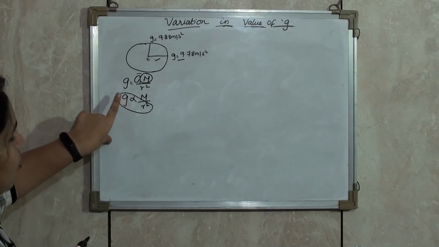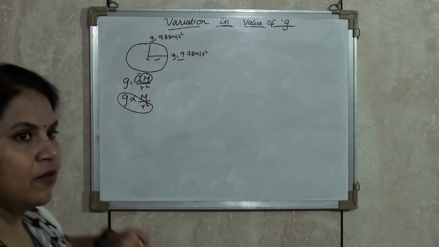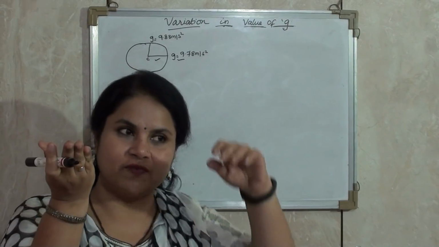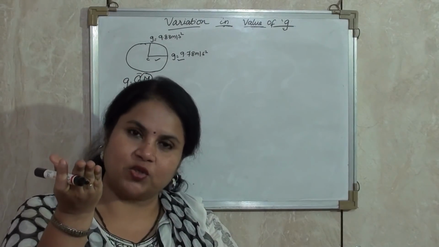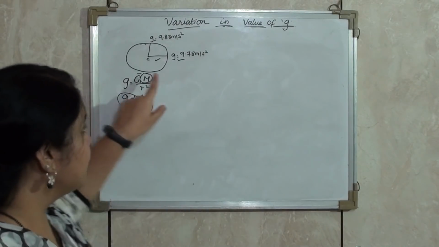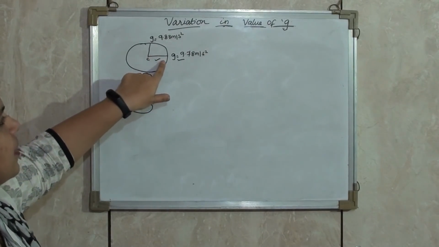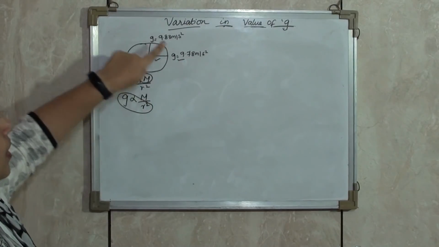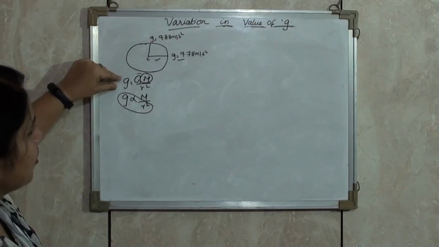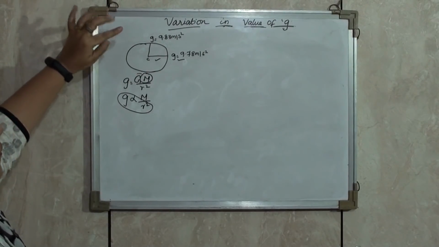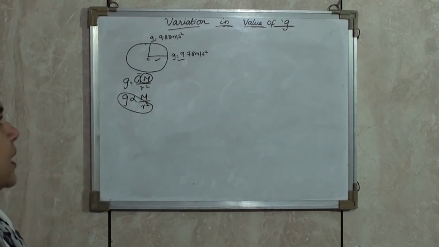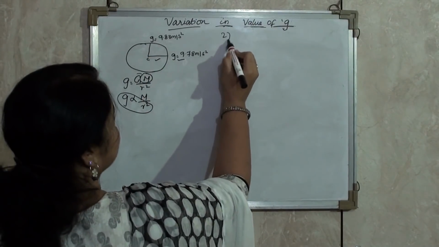Now as you all know, g is inversely proportional to r. We know that as radius increases, acceleration due to gravity, that is value of g, decreases, and vice versa. If radius decreases, the value of g increases. That can be seen over here. As the radius increases, the value of g decreases. So this equation helps me to know that the value of g is not same across the surface of the earth. Second, I will be seeing height.